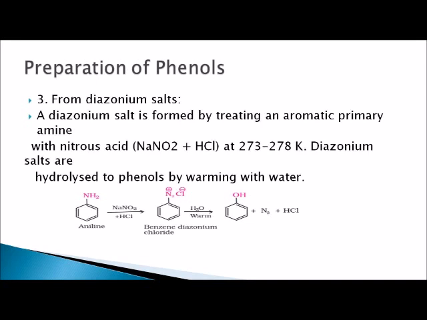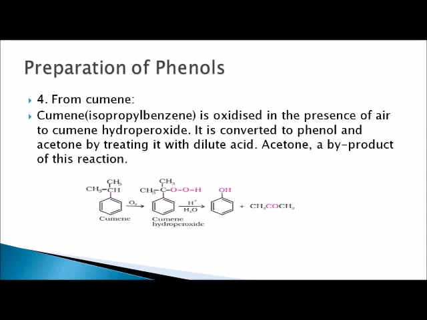Third method: from diazonium salt. A diazonium salt is formed by treating an aromatic primary amine with nitrous acid at 273-278 Kelvin. Diazonium salts are hydrolyzed to phenol by warming with water. Here is the reaction.